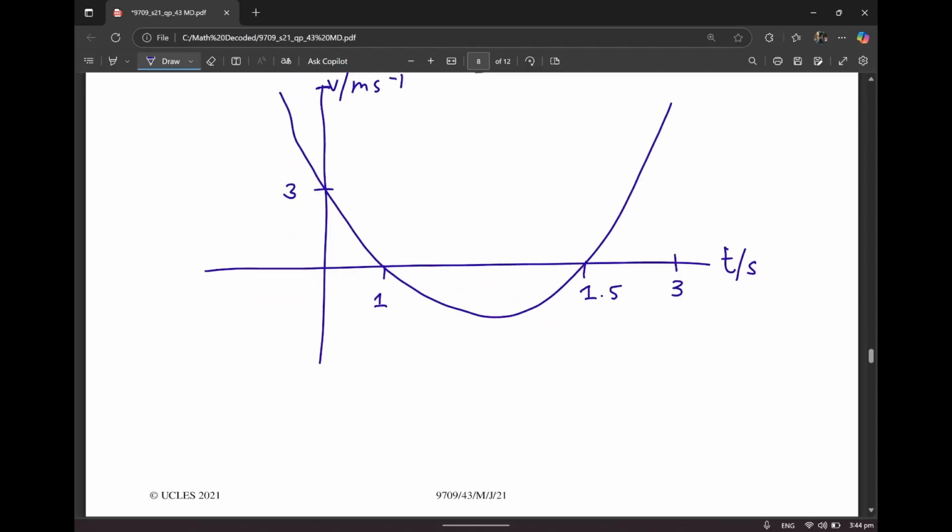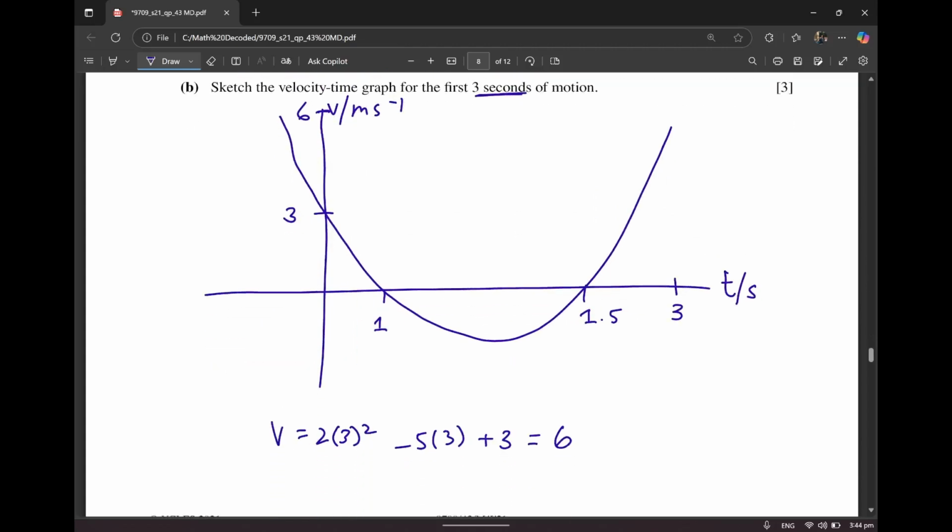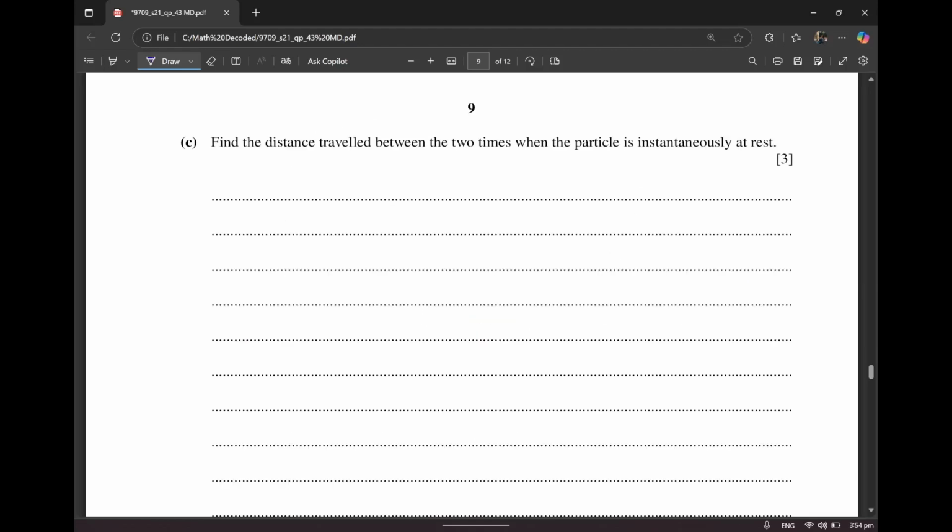To figure that out, I will plug in 3 into this equation that was given to us. That is going to be 6. So mark this as 6. And apart from that, I guess you could also mark the minimum velocity, that is negative 0.125, and 1.25 as well.